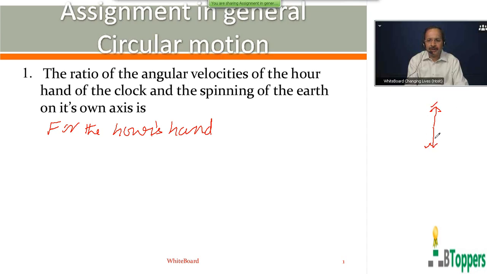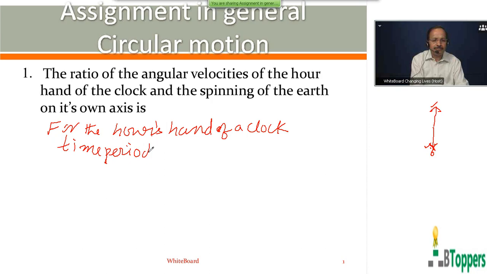The hour's hand will come to the same position after 12 hours, that is at morning 6 a.m. That means the time period of revolution of the hour's hand of the clock will be equal to 12 hours.